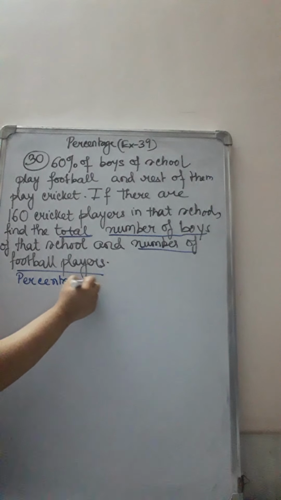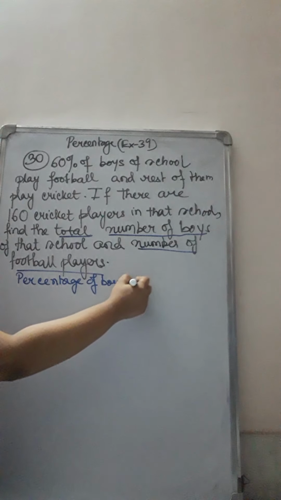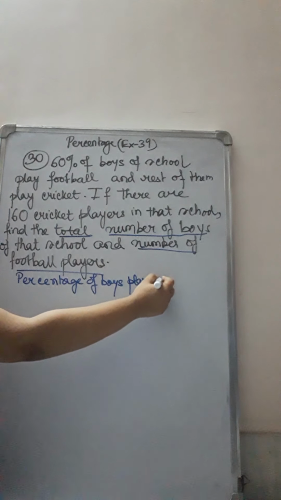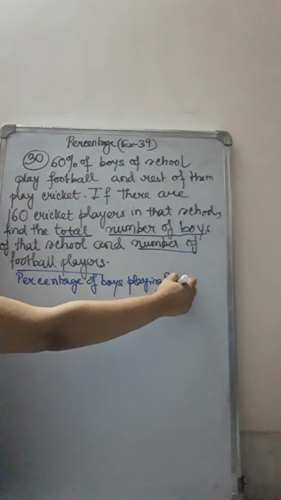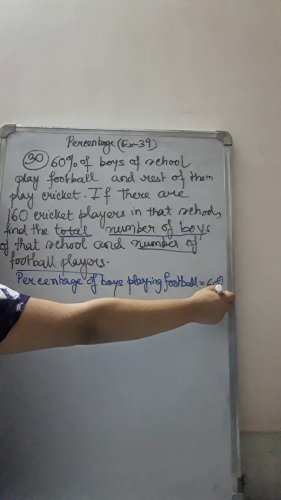Percentage of boys playing football is equal to 60%.